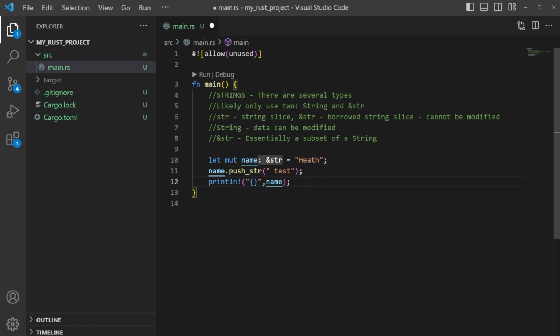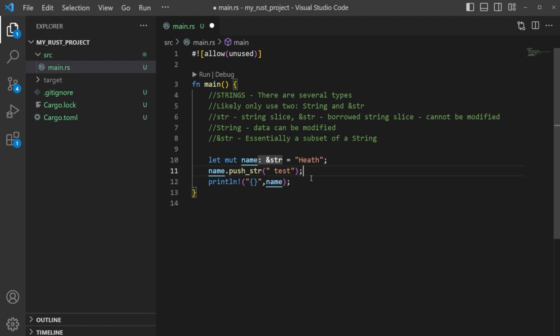A method here is similar to a built-in function. That's kind of how I like to think about it. Similar to a macro almost, but specifically for what we're running here. So this string will have its own method, and the method that we're trying to run is a push. There are tons and tons of methods. It's almost impossible to cover them all, but you learn them as you go, and we'll play around with some methods as we go through this course as well. This is just the first time seeing it.